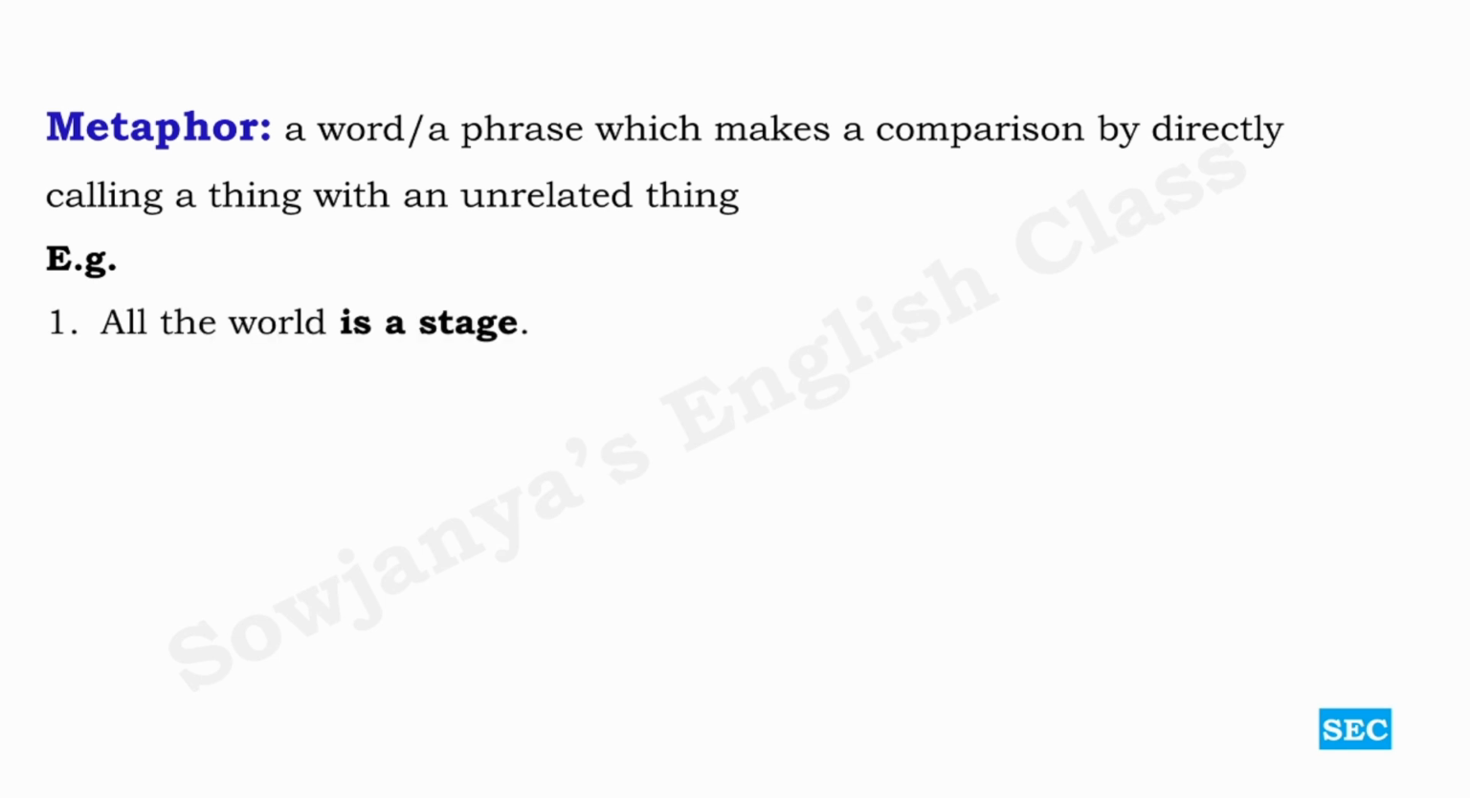All the world is a stage. As William Shakespeare rightly said, all the world is a stage. Stage in the sense it is like a dais. All of us perform on that stage. Okay. And the placid lake was a mirror. It was looking like a mirror, but without the words like and as also, we can show this comparison.